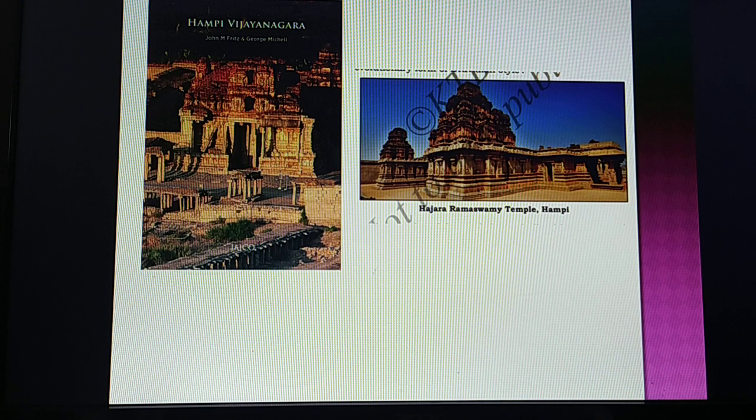Now, for extra knowledge, I would like to say a few important points on the literature of the Vijayanagara Empire. During this period, a lot of literature was produced. Sanskrit, Telugu and Kannada literature developed immensely. Very famous poets were also there. Not only foreign literature was there, but literature was also written by the kings and their family members.